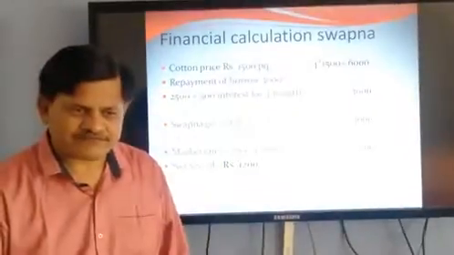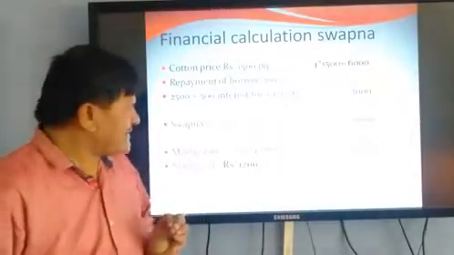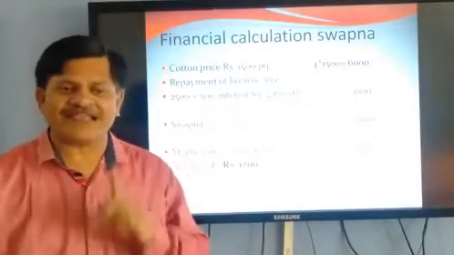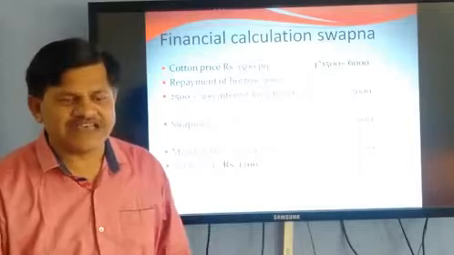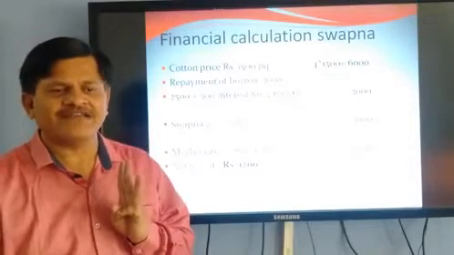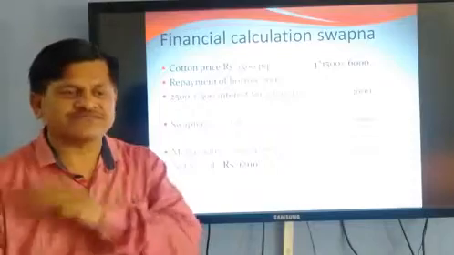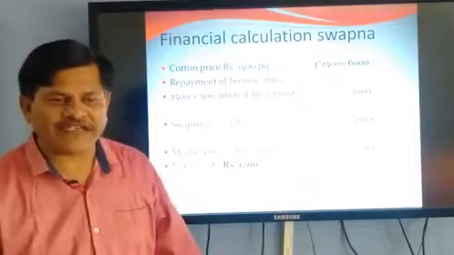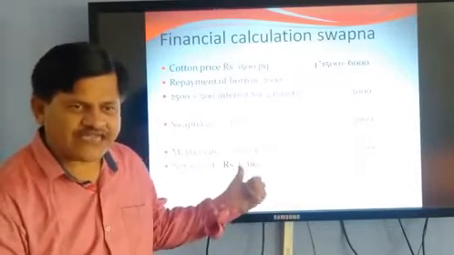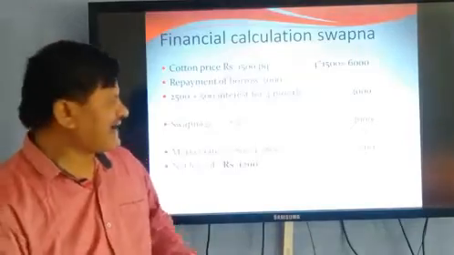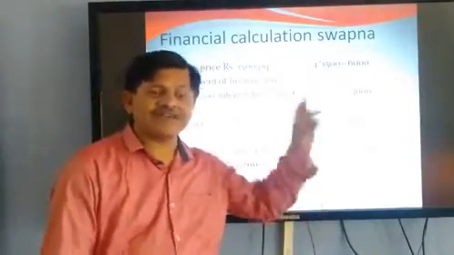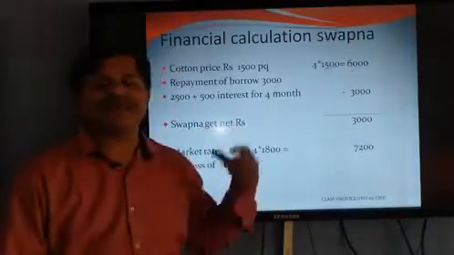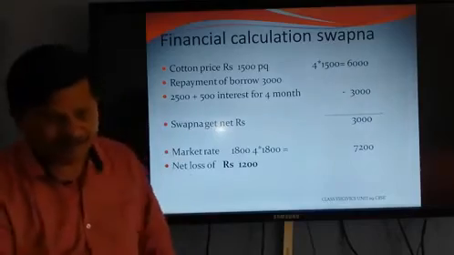Second, the market rate was 1,800 rupees, but that trader gives only 1,500 rupees. This means per quintal she loses 300 rupees, so the total loss is 1,200 rupees for 4 quintals. If she had been given the market rate, she would get 7,200 rupees. But this time she only gets 6,000 rupees. There is a huge loss for the farmer.